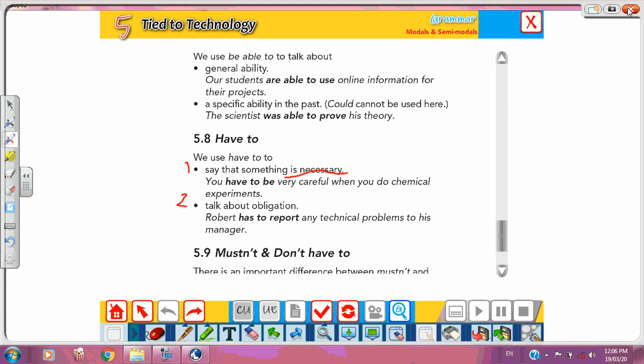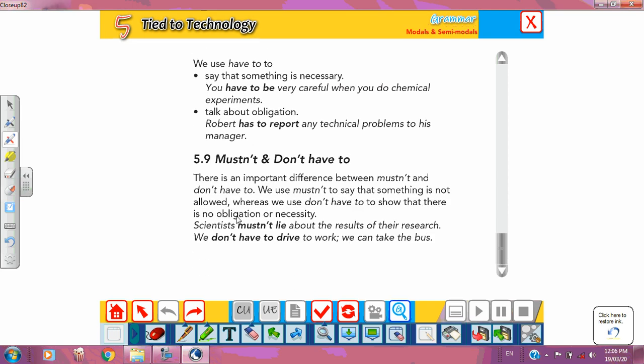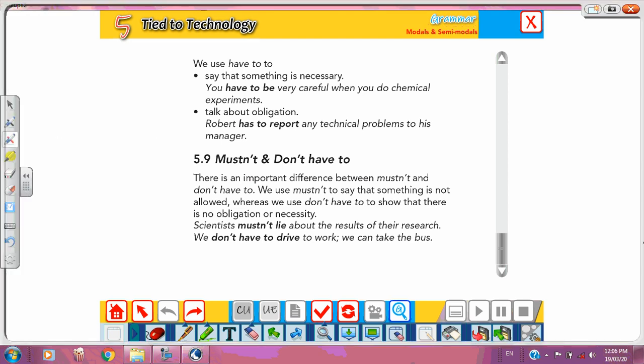And the last point that we are going to discuss today is mustn't and don't have to. What are the differences between both of them? There is a very important difference between mustn't and don't have to. Mustn't means something is not allowed, but don't have to is something which is not necessary. When I say students mustn't smoke, or I'll give you another example.